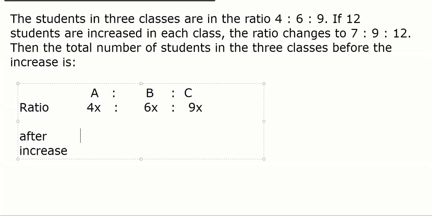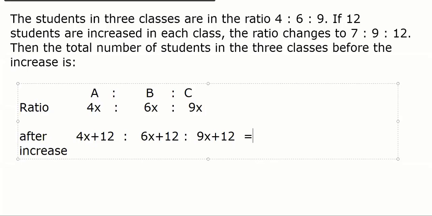12 students are increased, so 4x becomes 4x plus 12, 6x becomes 6x plus 12, and 9x becomes 9x plus 12. All ratios work like this. And the ratio after the increase is given as 7, 9 and 12. So this is a totally different way of solving.